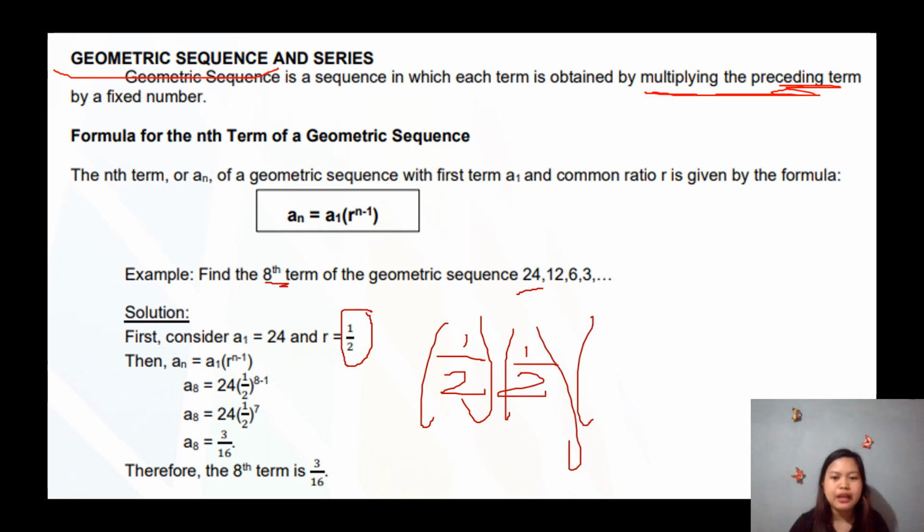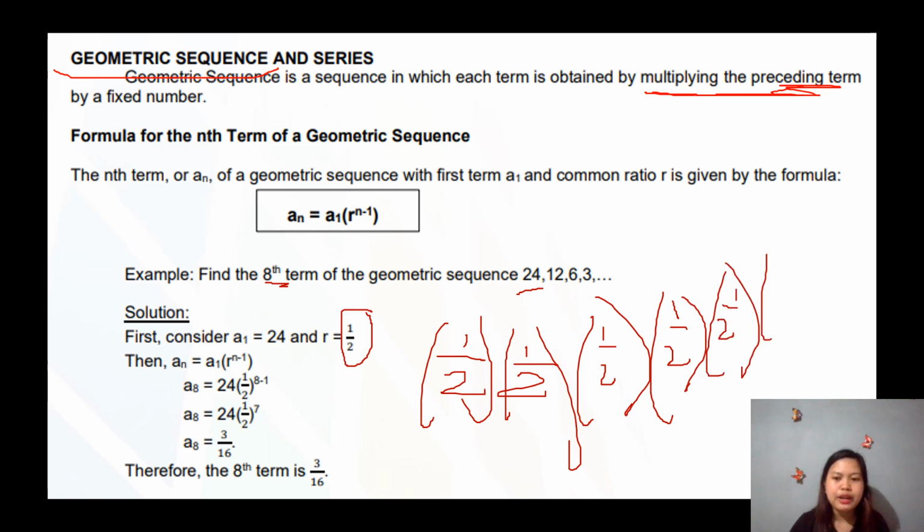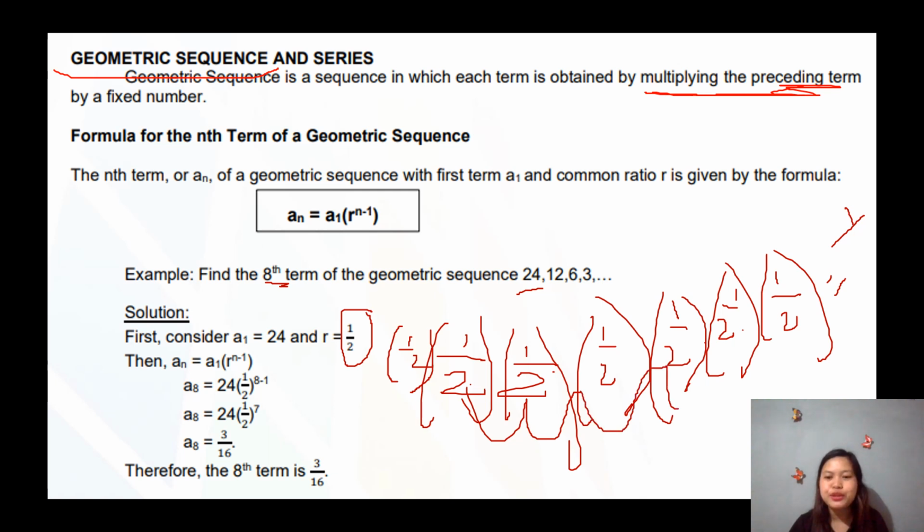Is this difficult? 1/2 times 1/2 times 1/2 times 1/2 times 1/2, how many? 1, 2, 3, 4, 5, 6, 7 times 1/2. So 1 times 1 times 1 is still 1. Then 2 times 2 is 4, times 2 is 8, times 2 is 16, times 2 is 32, times 2 is 64, times 2 is 128. So 1/2 to the power of 7 is 1/128.